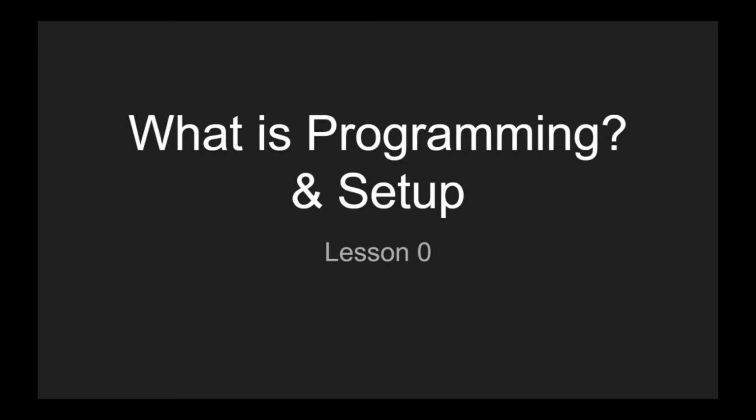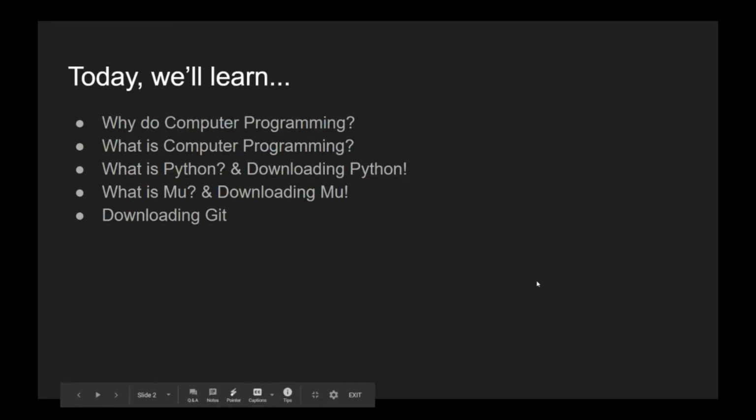My name is Rishi and I'm one of the heads of programming on Cardinal Robotics. Ideally, by the end of this course, you'll be able to code and understand basic Python projects, which should set you up to learn robot code in no time. So today, we'll briefly go over why we do computer programming, what computer programming is, what Python is, what Mu is, and then downloading Python, Mu, and Git.